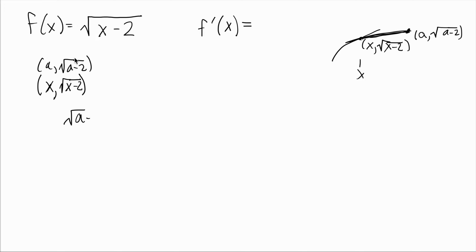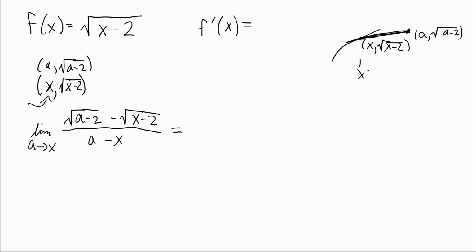So subtract those 2 y values: square root of a minus 2 minus square root of x minus 2, all over a minus x down this way. And we're taking a limit as a gets close to x. Limit as a approaches x. Notice that one of our points, the point that has x in it, is the point we're finding the slope of the tangent line at, and a is heading toward x.